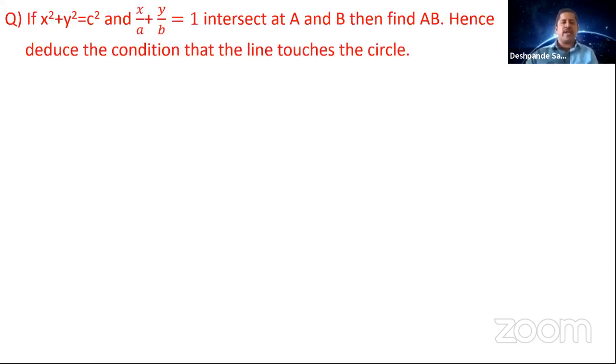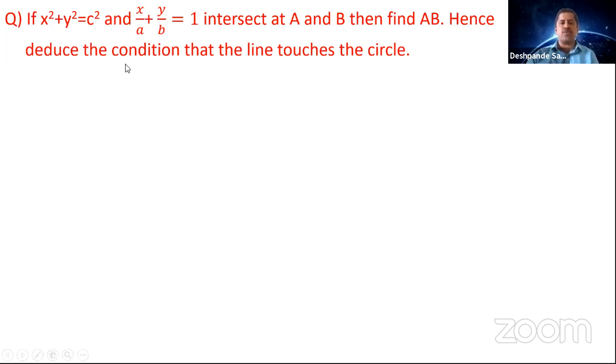Okay, so let us go for another problem here. If x square plus y square is equal to c square and x by a plus y by b is equal to 1 intersect at A and B, find the length of the chord AB. AB means you're going to find the length of the chord AB. Hence, deduce a condition that the line touches the circle.